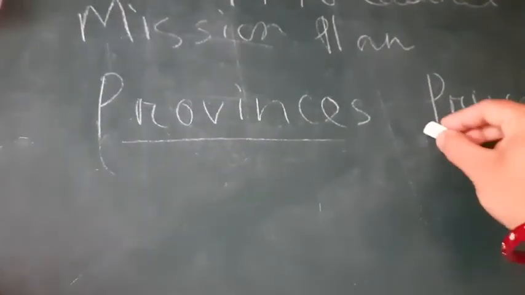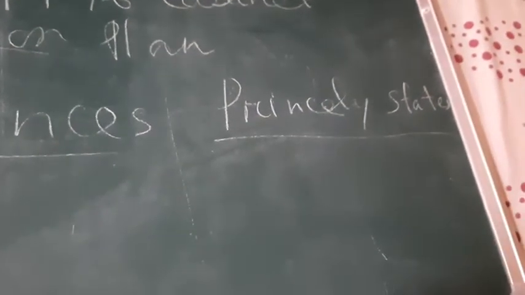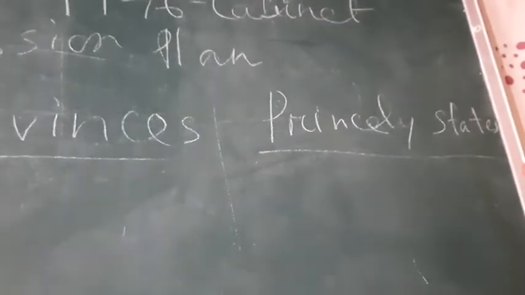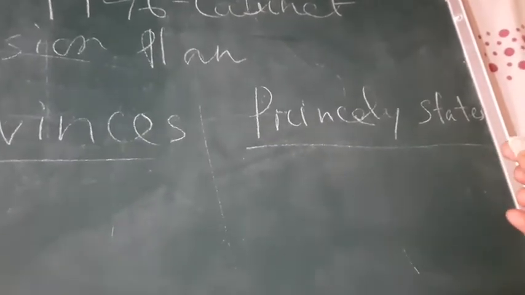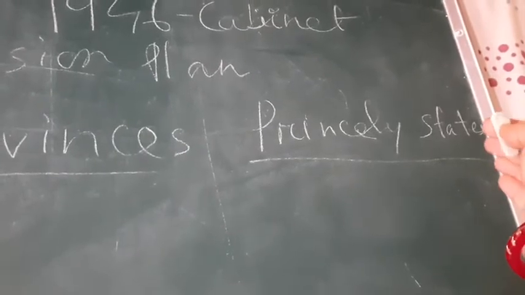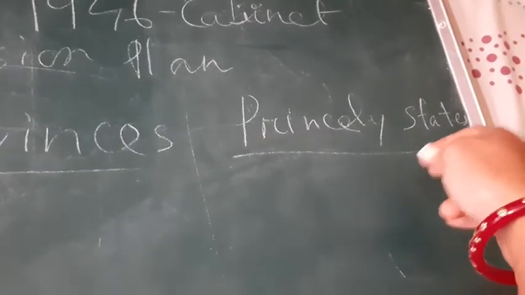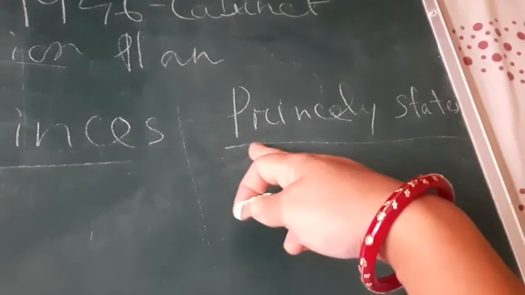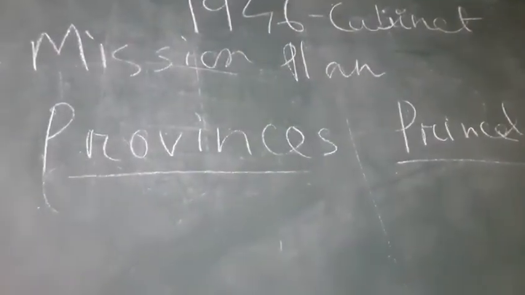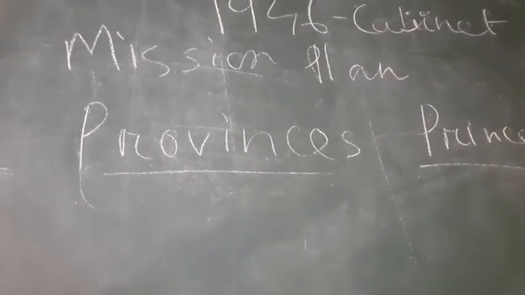And princely states are those which were not directly under the control of British administration, but they had the authority to rule their own territory. These states were under some king or some prince, that's why they were called princely states. But provinces were directly under British control.